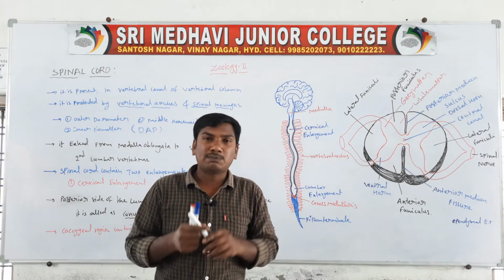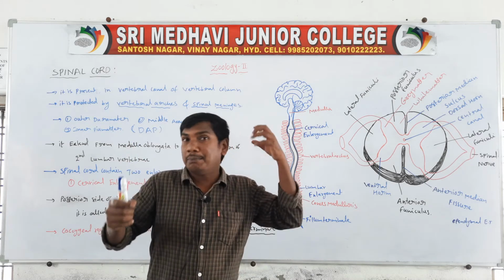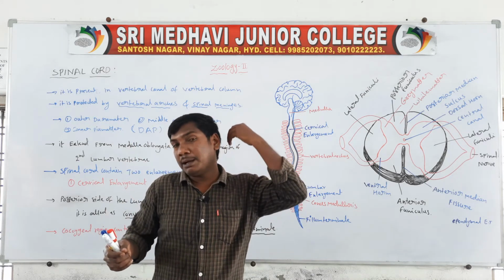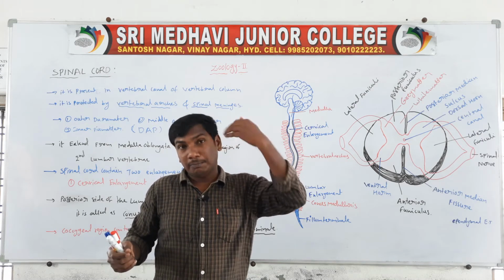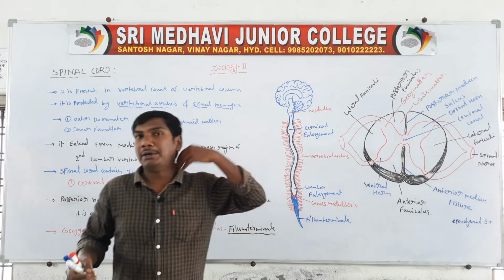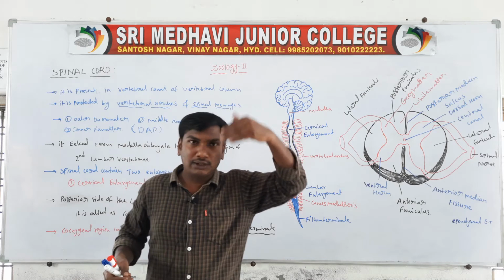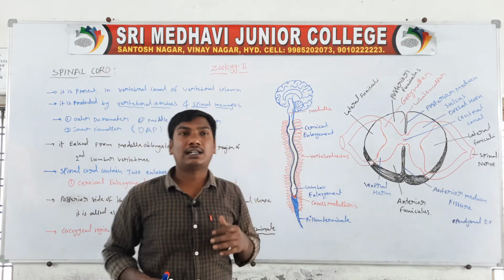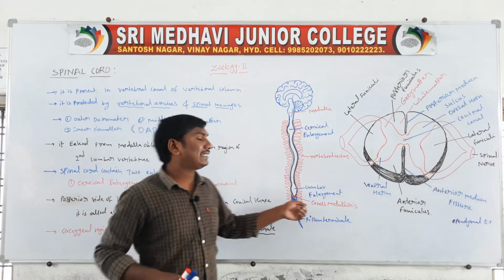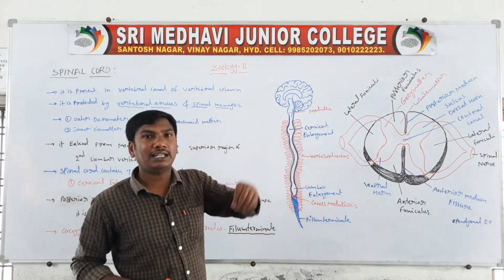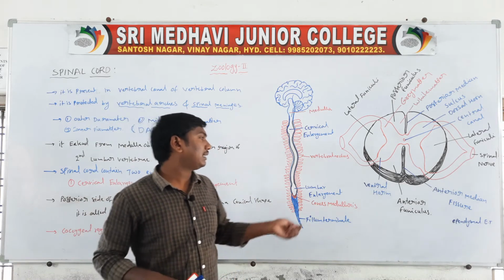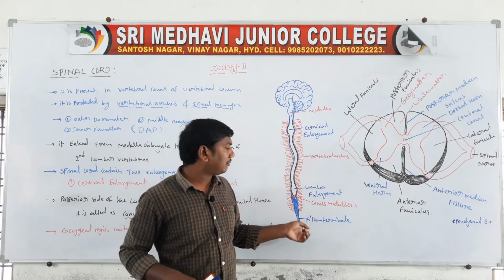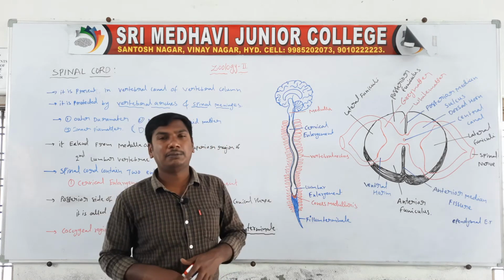Next, the spinal cord is an extension from the medulla oblongata, the last and posterior part of the brain. The medulla oblongata continues into the spinal cord, which ends at the second lumbar vertebra.